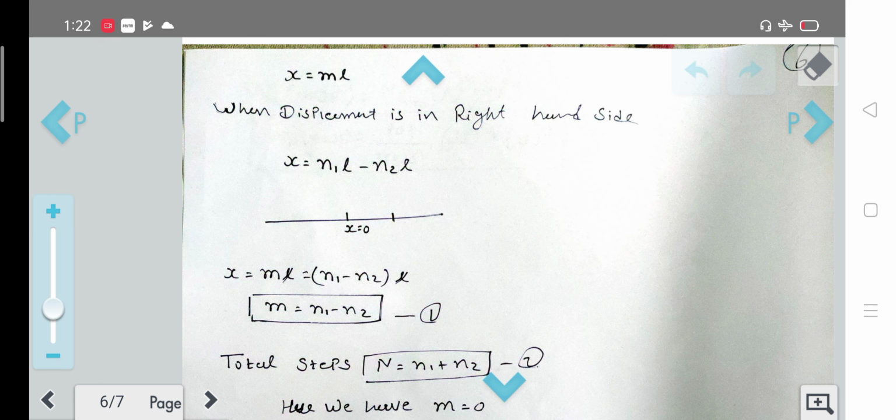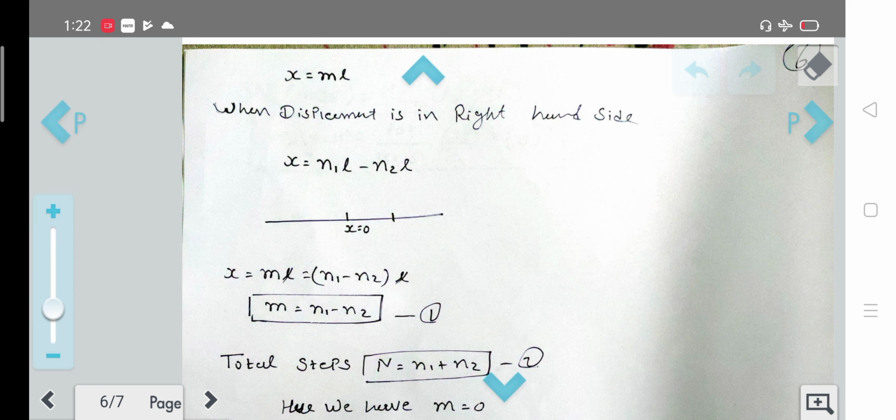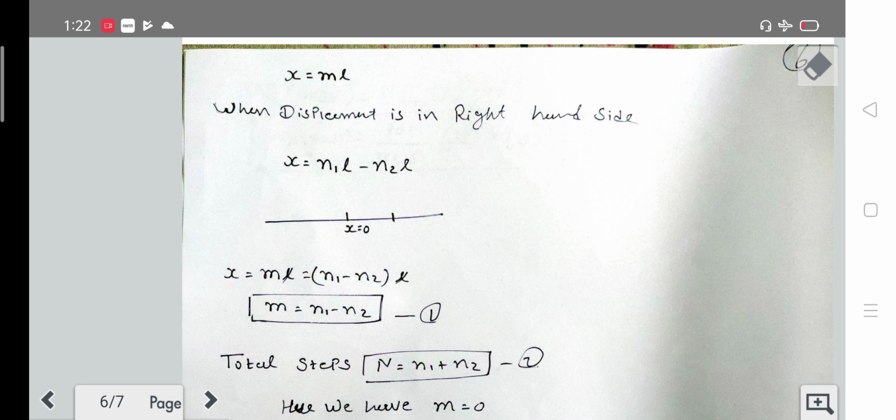Now let's talk about the displacement. In terms of n1 and n2, we can write displacement as x equal to n1 l minus n2 l if it is in the right hand direction, and if the displacement is to the left hand side, it will be x equal to n2 l minus n1 l.